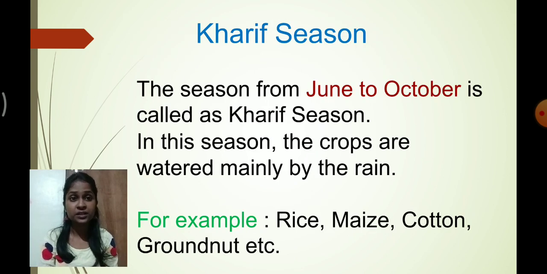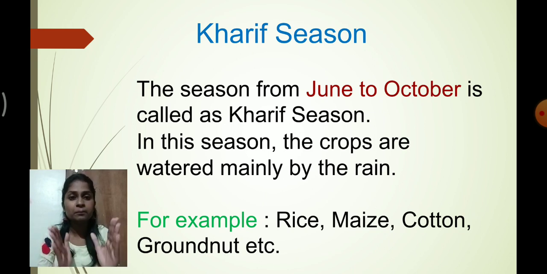Here you can have a look. The season from June to October, it is called what? Kharif season. Understood now what we mean by Kharif season? The season from June to October is called Kharif season. And in this season, the crops are watered mainly by the rain, because you know that in the month of June, rain starts, am I right?